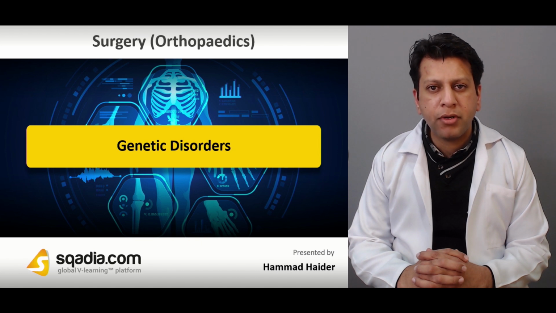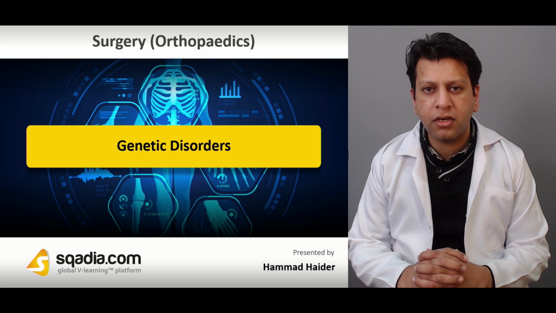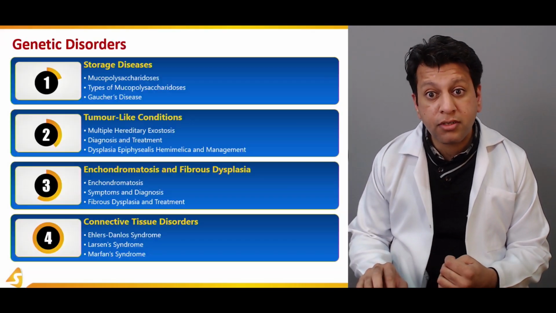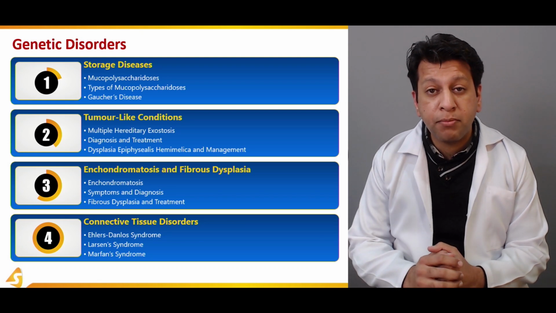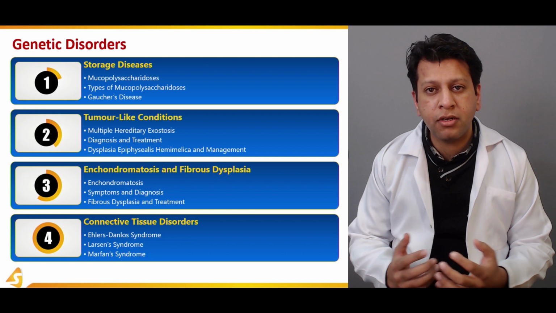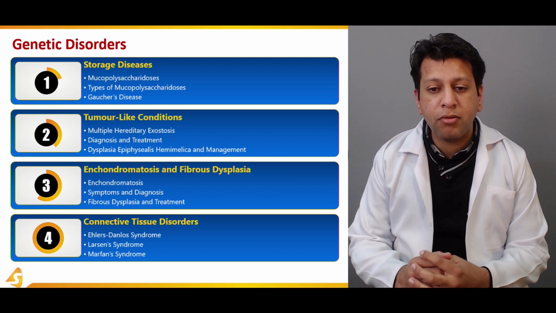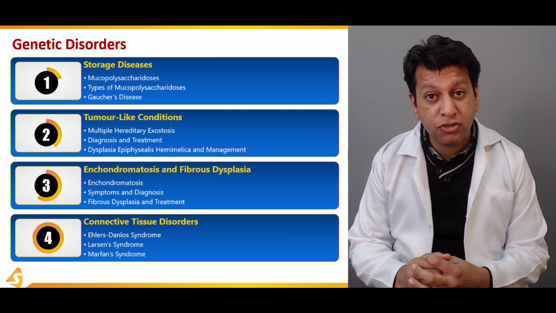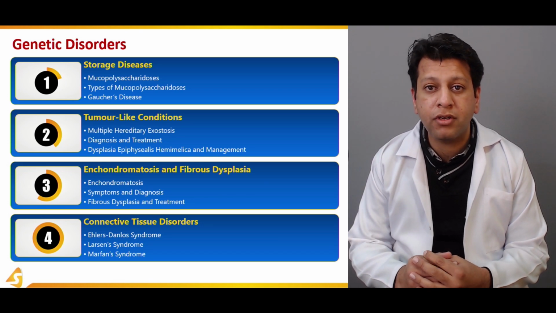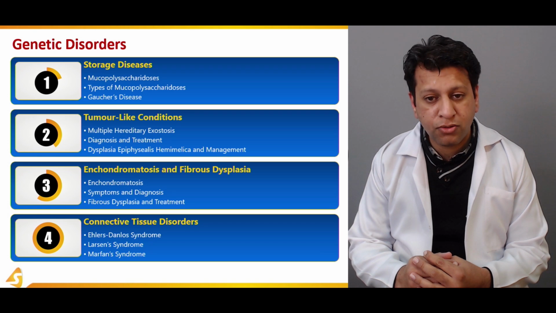Today, our lecture topic includes certain genetic disorders which have association with skeletal deformities. For example, we will be discussing certain storage disorders such as different types of mucopolysaccharidoses, which constitutes multiple storage disorders. Then we will be briefly discussing Gaucher's disease, which is another lysosomal disorder in which there is an enzymatic deficiency of an enzyme in lysosomes.